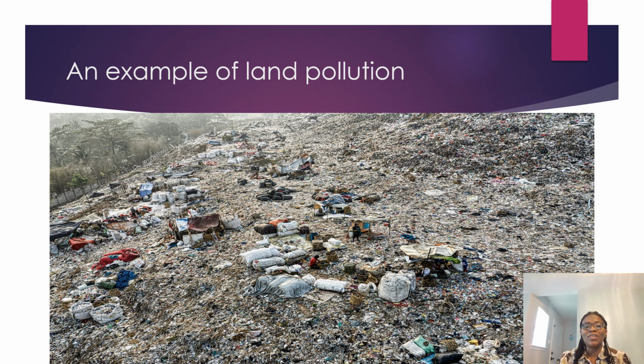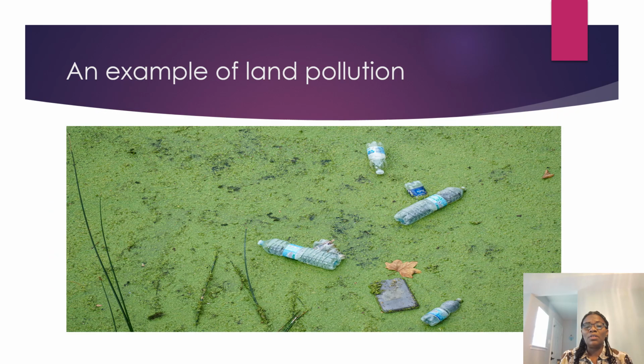You have the land being polluted by different substances. These substances are dangerous, and what we can see here is that a larger percentage of a particular land has been covered by them. This is an example of land pollution, and this is another one. This one is not as much as the one we saw at the other place, but this is how land pollution starts.